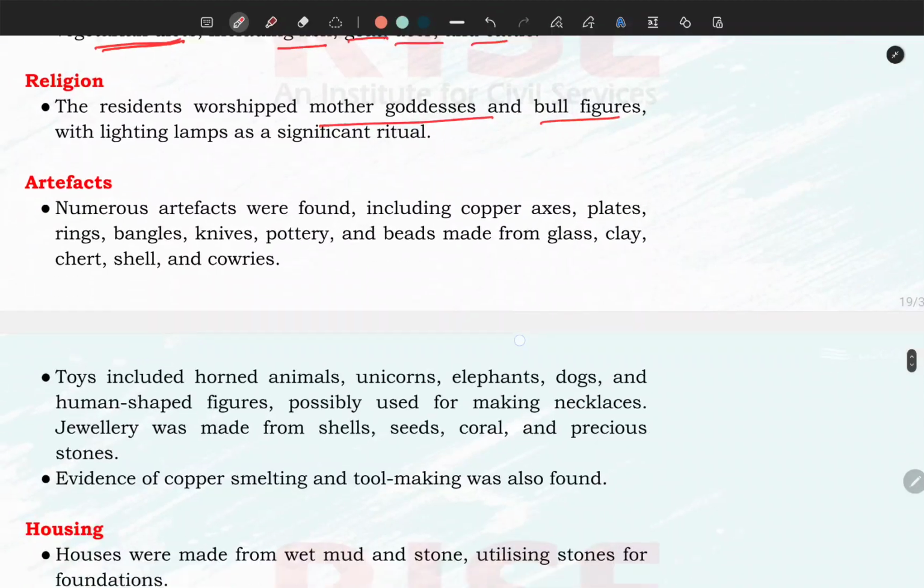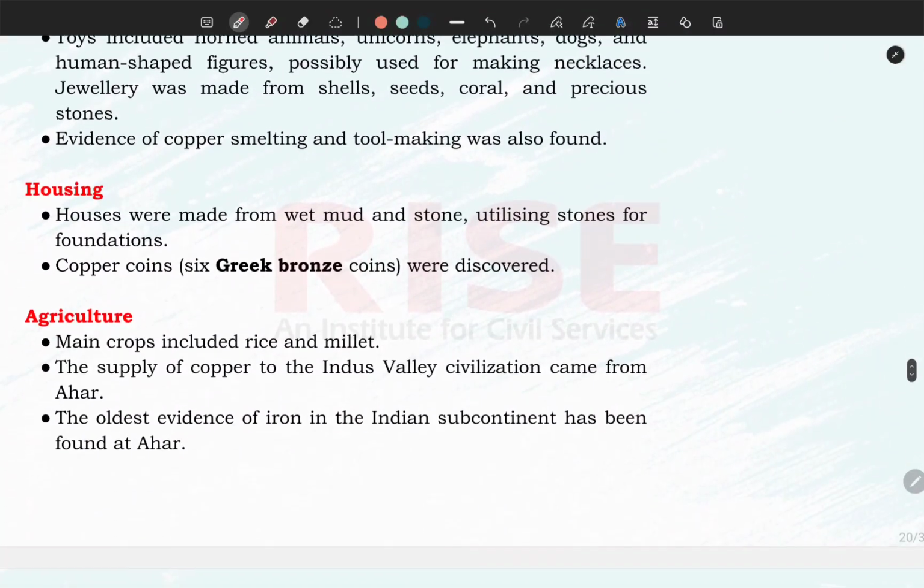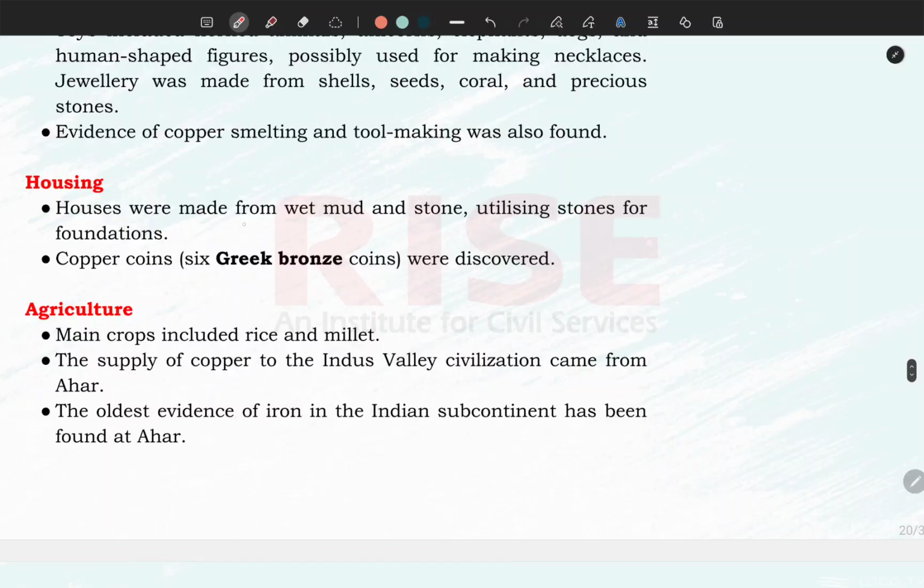Artifacts, you need not learn all about the artifacts, it is not important. Now the house. Houses were made of wet mud and stones, utilizing stones for the foundation. So you can see wet mud and stones were used; baked bricks were not there.